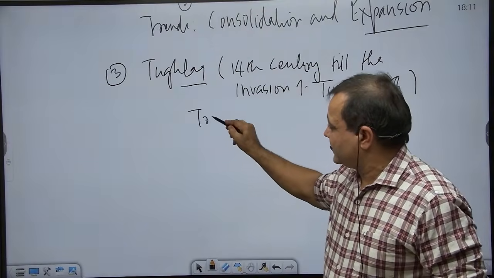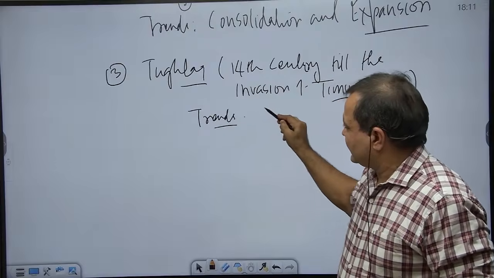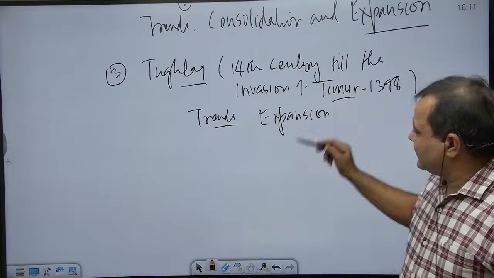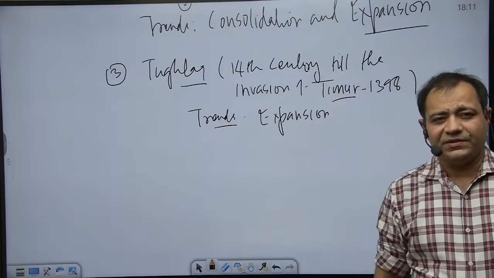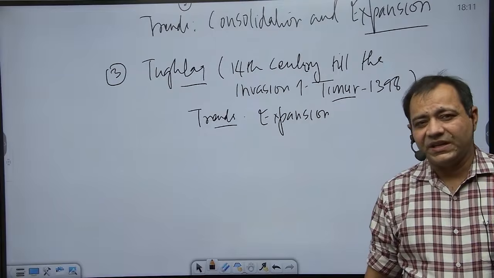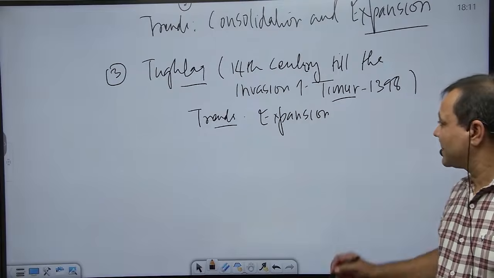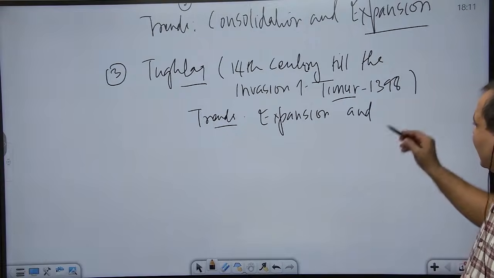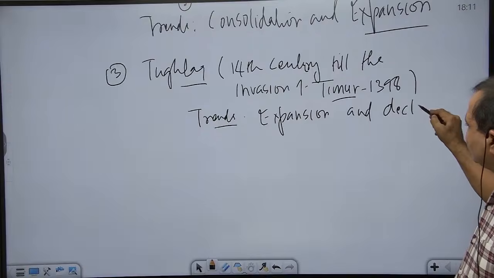If we take note of the trends associated, so trends are not associated with consolidation, they are associated with expansion. And it was during the reign of this dynasty that the Delhi Sultanate reached the zenith of its territorial extent. But that zenith itself proved to be counterproductive, and so the dynasty is also associated with decline.